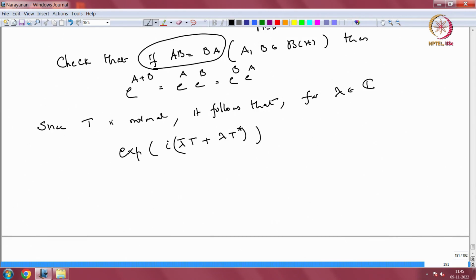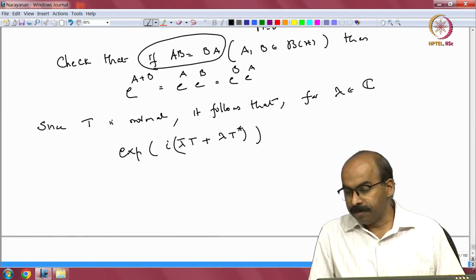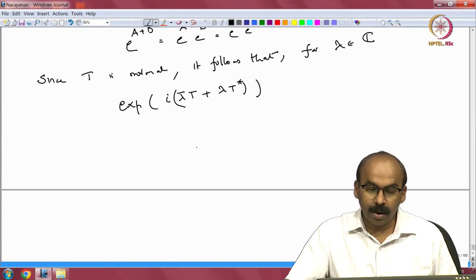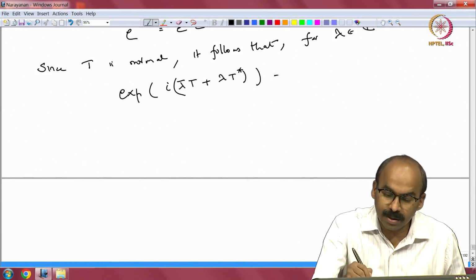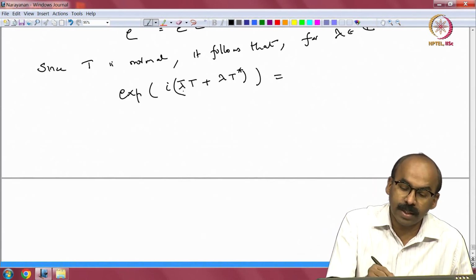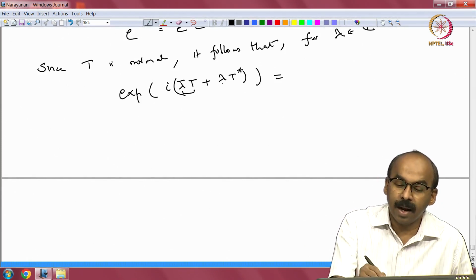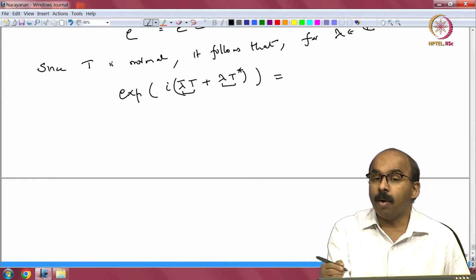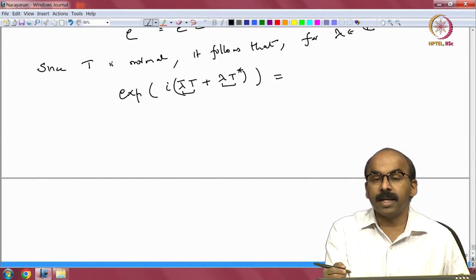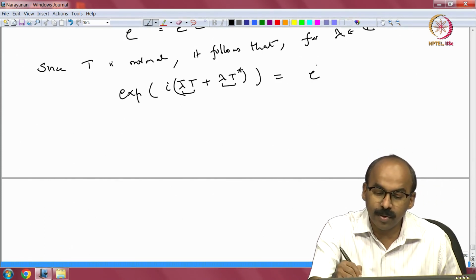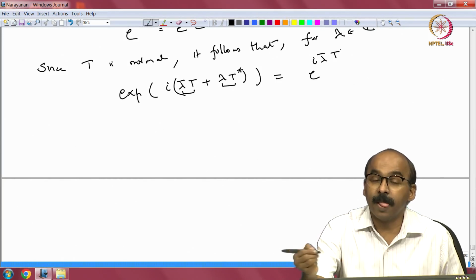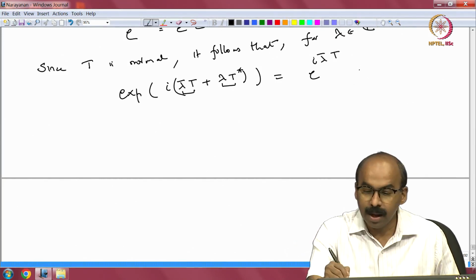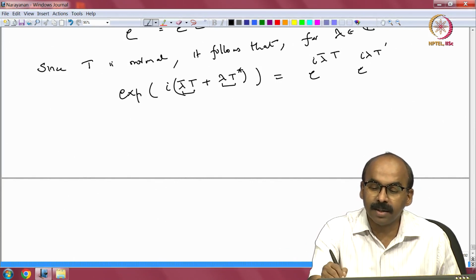So, it is e to the i lambda bar T plus lambda T star. If you look at these operators lambda bar T and lambda T star, lambda is a constant, do not worry, T and T star commute. So, these two operators commute. So, it is like e to the A plus B, where A and B commute. So, it is e to the A into e to the B. So, it is the exponential of i lambda bar T times the exponential of i lambda T star.